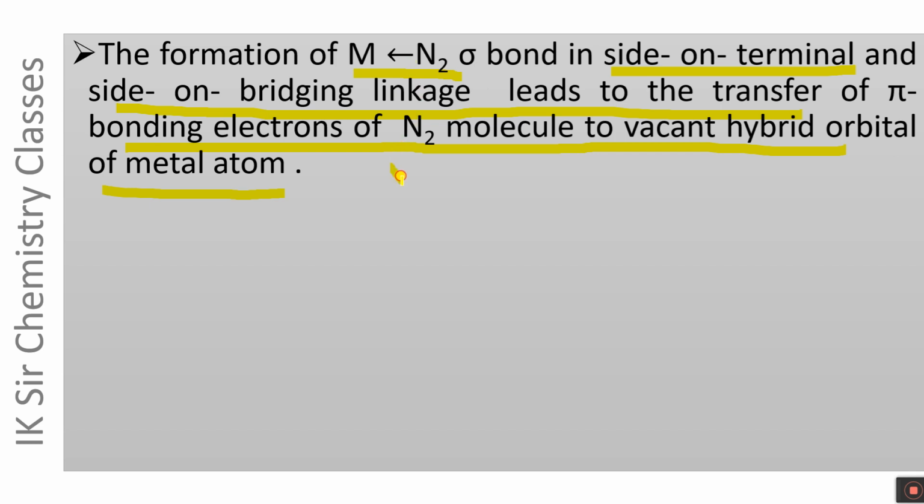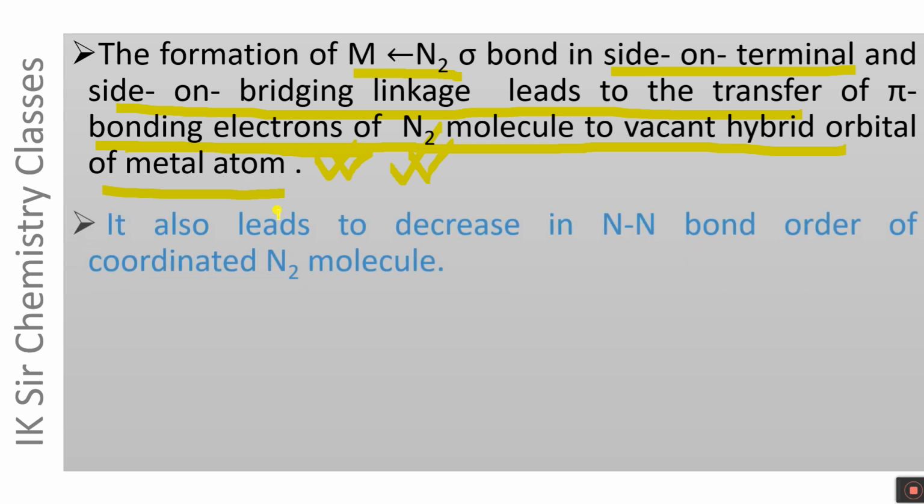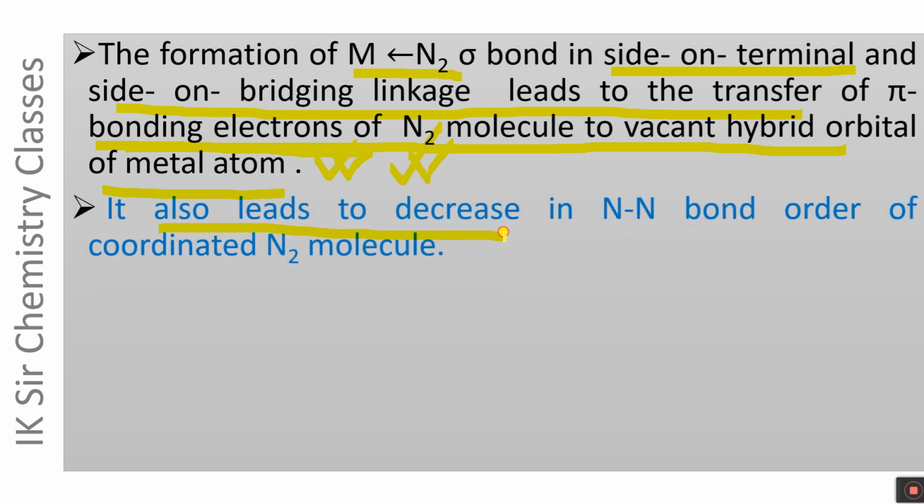In this mode of linkage, the pi electron pair of N2 molecule is transferred to the metal atom, and if pi bonding electrons of N2 molecule are transferred to a metal atom, it also leads to a decrease in NN bond order of coordinated N2 molecule.